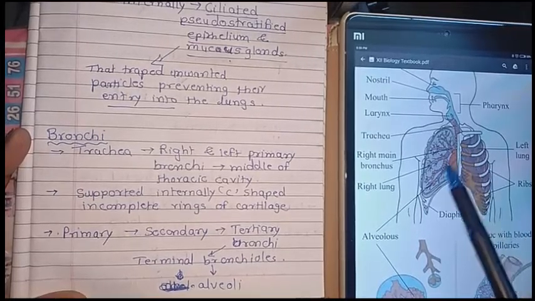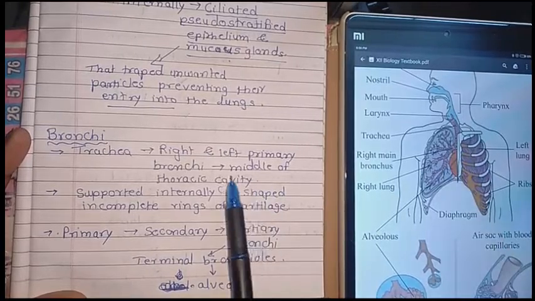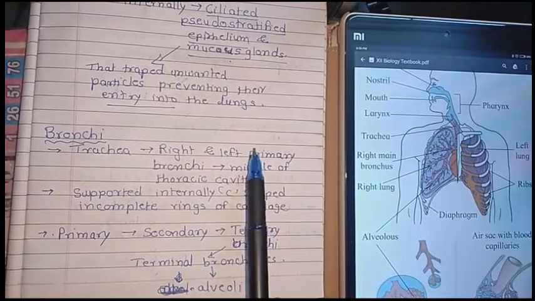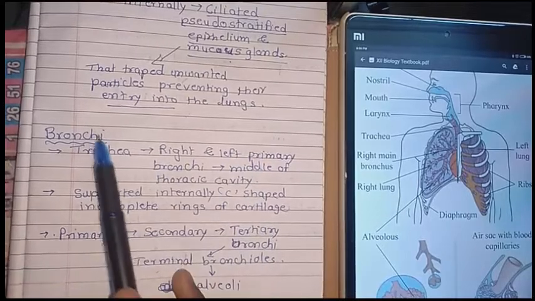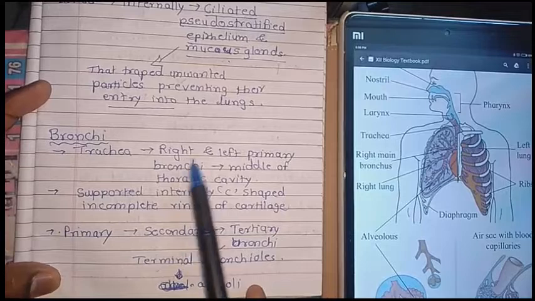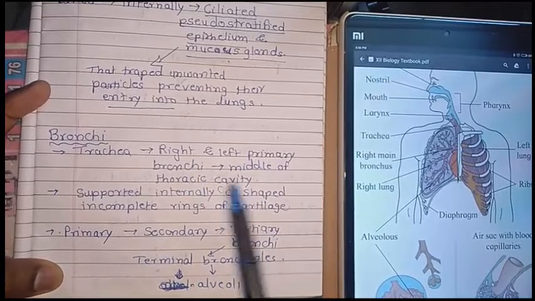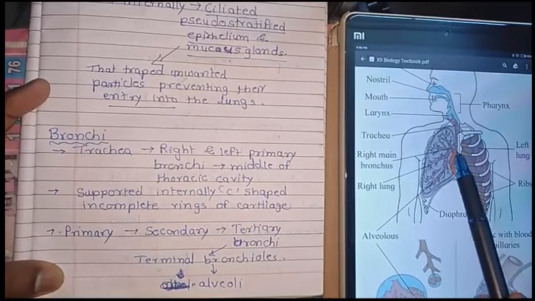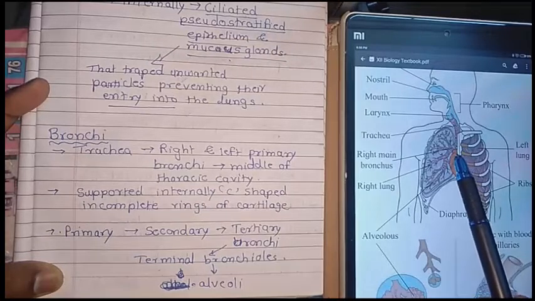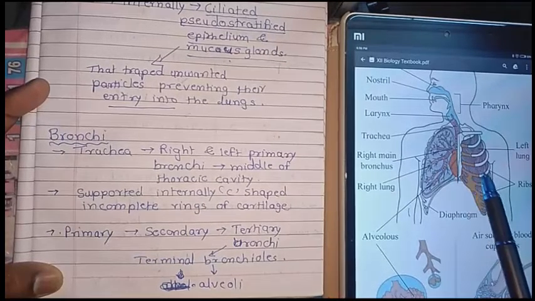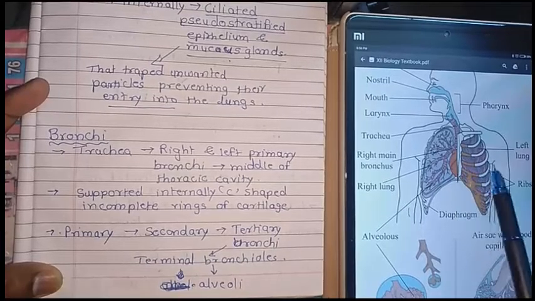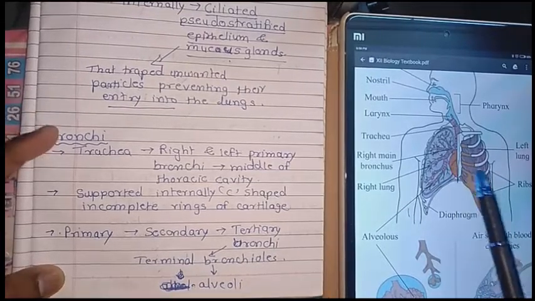This is divided into the right and left primary bronchi. The next part we are moving to is the bronchi. So the trachea is further extended into the right and left primary bronchi, at the middle of the thoracic cavity. From the middle of the thoracic cavity, it is divided into two parts, one right and one left, known as the right and left primary bronchi.